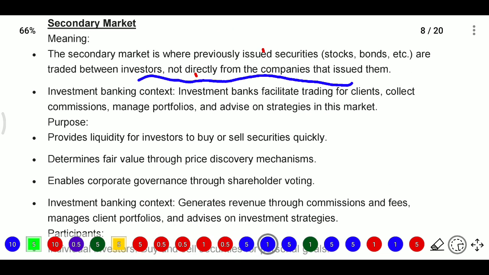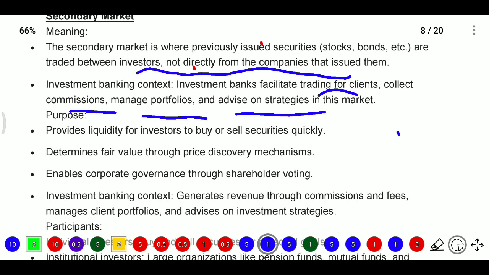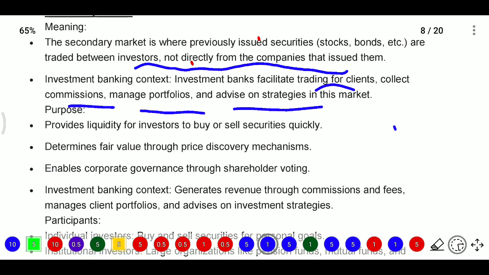So here the company is not issuing, but the securities are traded through these investors. Investment bankers facilitate trading for clients, collect commissions, manage portfolios, and advise on strategies in this market. They trade on behalf of clients, collect some commissions, manage the portfolios, and advise strategies in this market. The purpose here is to provide liquidity for investors.